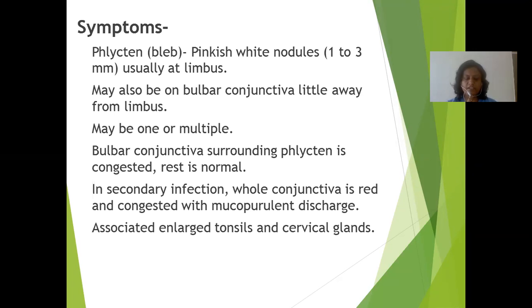In the presence of secondary infection, the whole conjunctiva is congested with a mucopurulent discharge and may be associated with enlarged neck glands, tonsillitis or adenoiditis. Then, in the course, firstly there is a true vesicular stage, then the epithelium becomes necrotic, then small ulcers are formed, and lastly healing occurs without any scar.